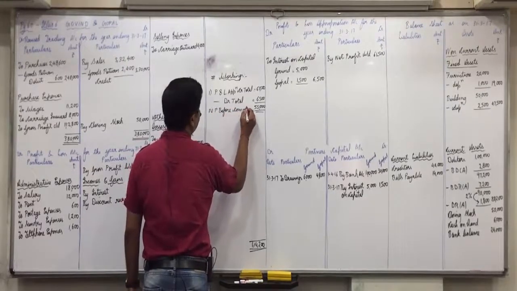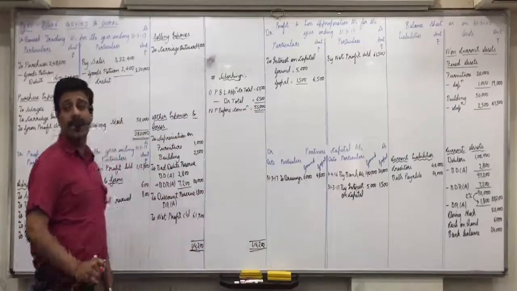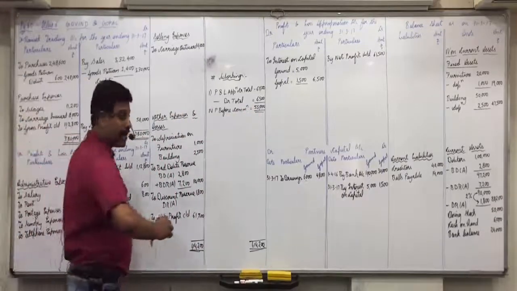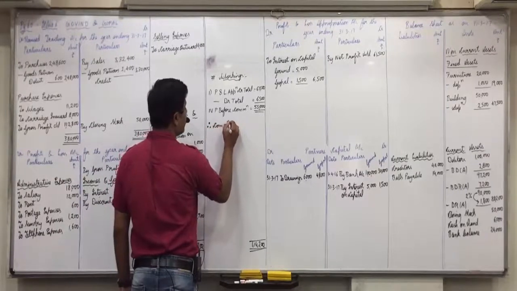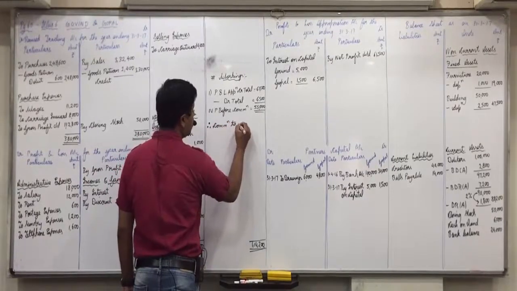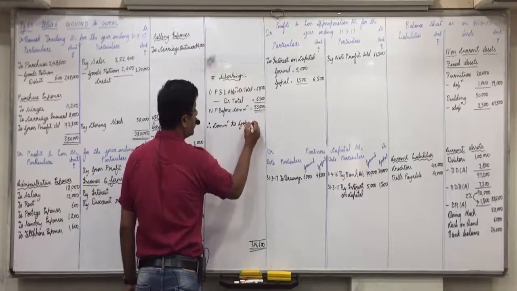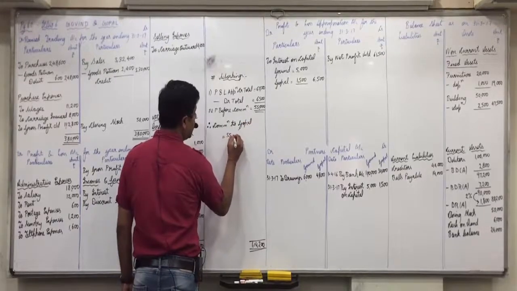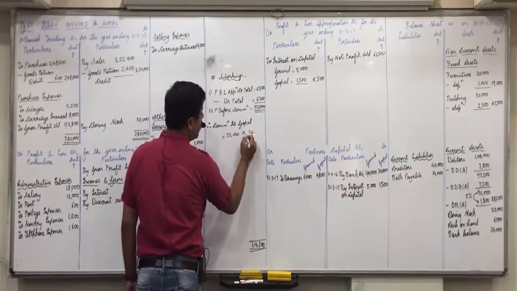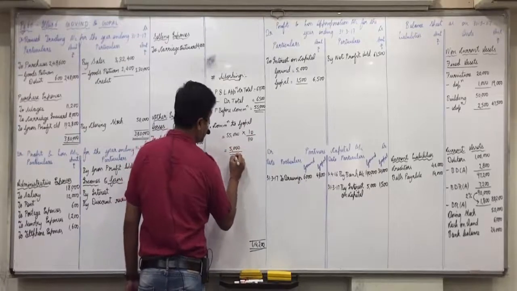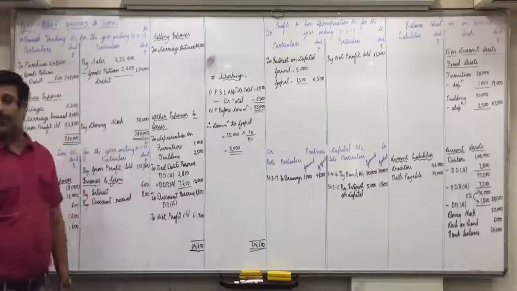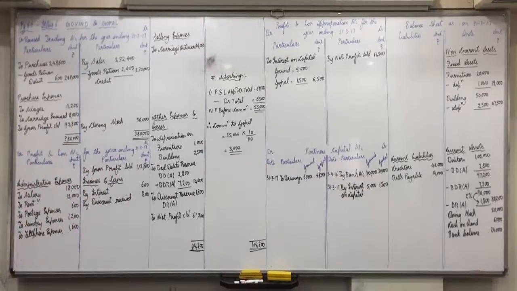But we have to give 10% commission on the profits after deducting the commission. So what will be the amount of commission? Who is to be given this commission? Gopal. 55,000 into 10 upon 110. That comes to 5,000. Is everyone clear with this? Anyone having any doubt with the workings?